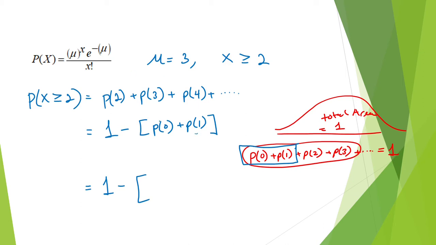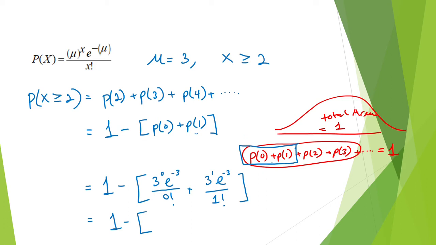For P of 1, we'll plug in x equals 1, and our mu is equal to 3. So let's plug in the values into the formula. We have 3 raised to the 0, e raised to the negative 3, divided by 0 factorial, plus 3 raised to the 1, e to the negative 3, divided by 1 factorial.